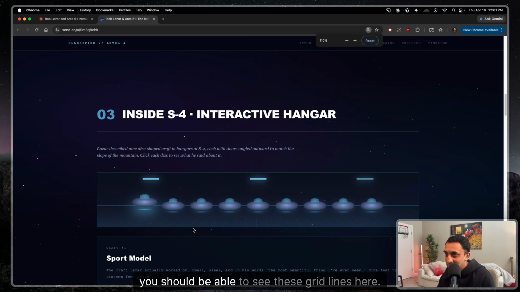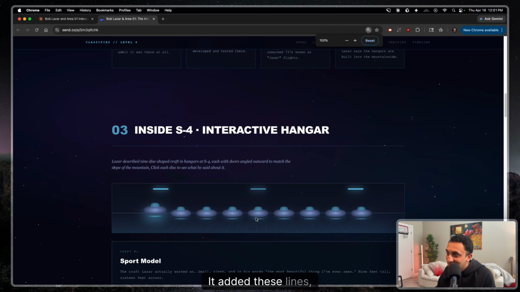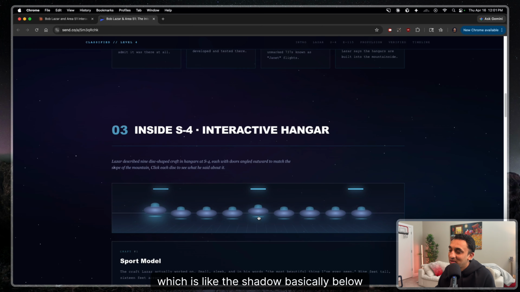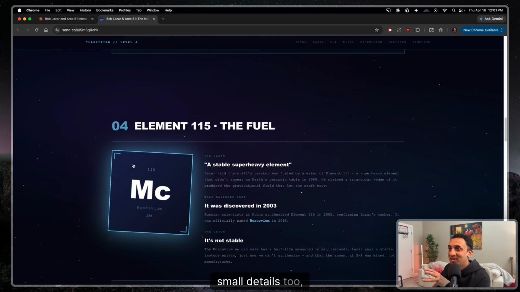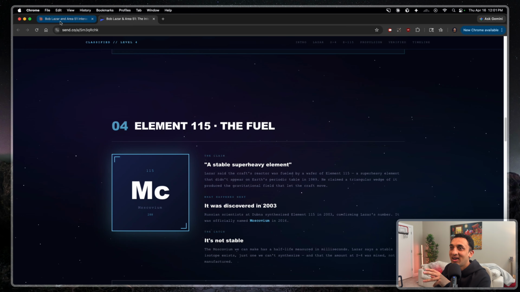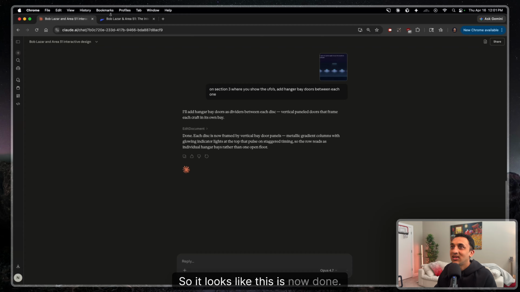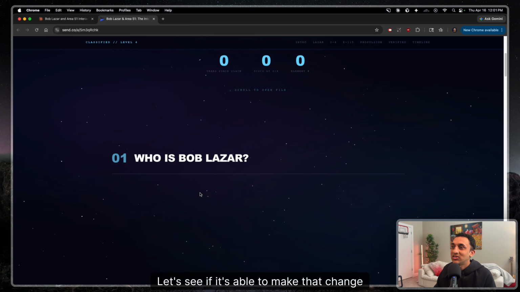If I zoom in a bit, you should be able to see these grid lines here. It added these lines, which is like the shadow basically below the craft. So that is pretty impressive. And just think of these small details too, right? Like I hover over something and this highlights and zooms in. So it looks like this is now done. Let's see if it's able to make that change correctly here.